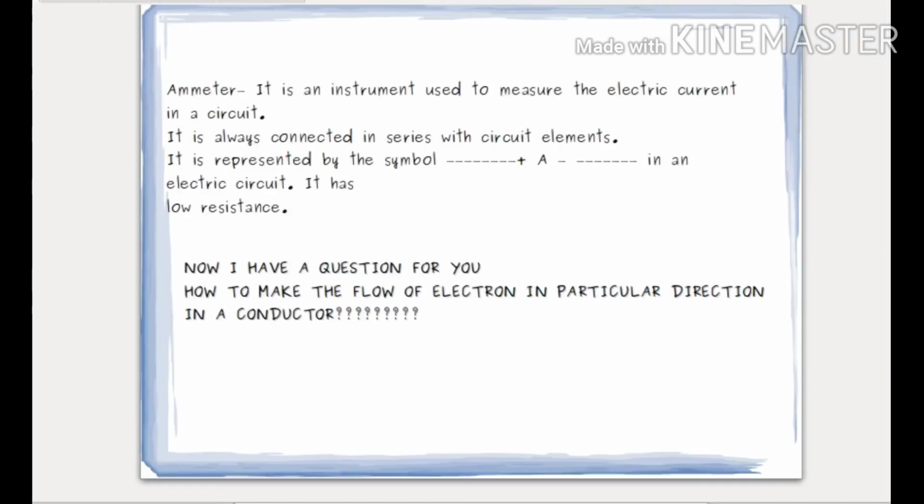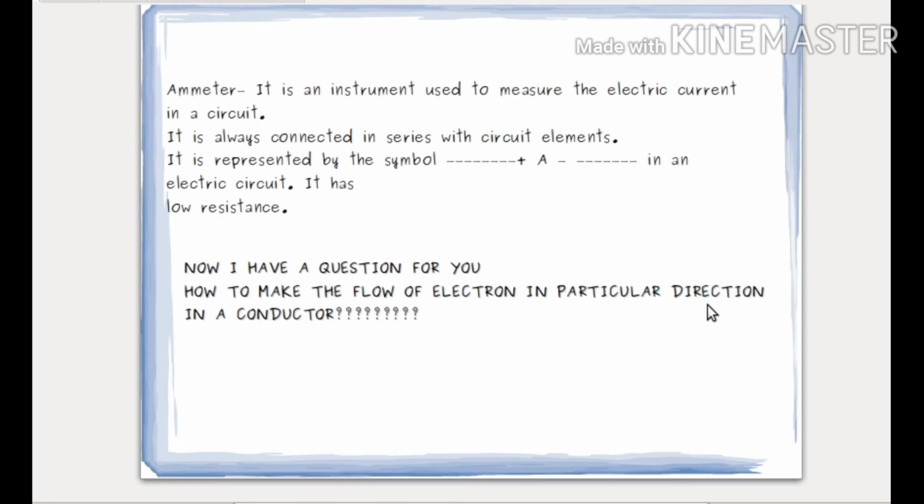So move to next. Before moving, I have a question for you. Please listen to the question carefully. How to make the flow of electrons in a particular direction in a conductor? Means how to do it, how to make the electrons flow only in a particular direction.